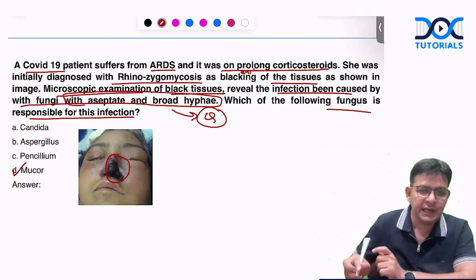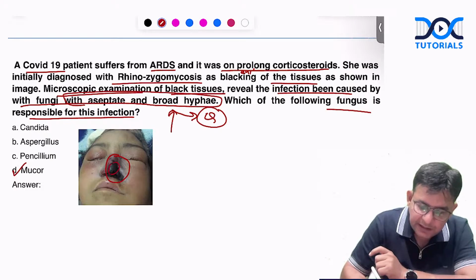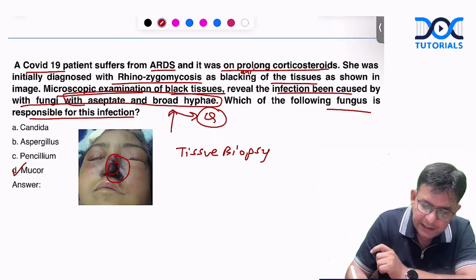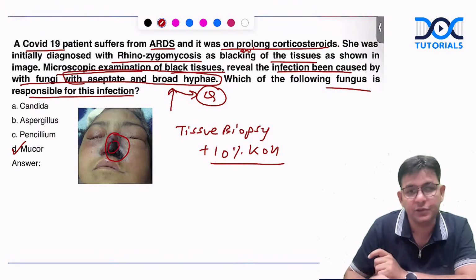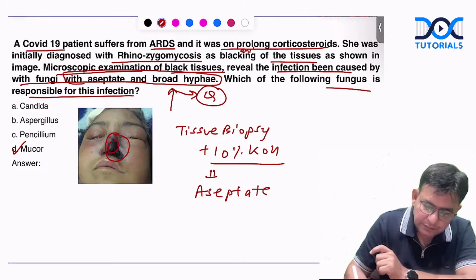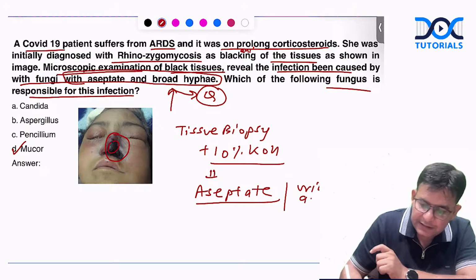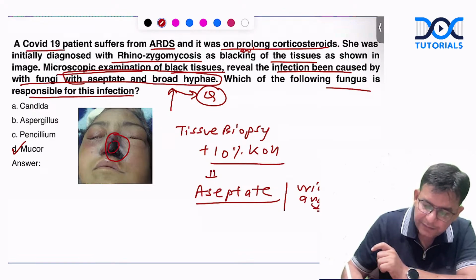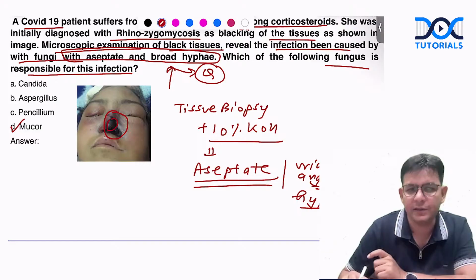And how do we get to see these aseptate, broad hyphae in this particular one? Suppose you take a biopsy from here. You take the tissue biopsy, a nasal tissue biopsy, and you put it in 10% KOH. Whenever we talk about 10% KOH, immediately the fungus should come to our mind. And it shows aseptate, wide-angled hyphae. Aseptate wide-angled hyphae. That is typical of mucormycosis, zygomycosis, and the third name you should also know, phycomycosis.